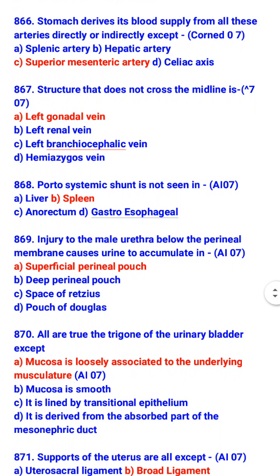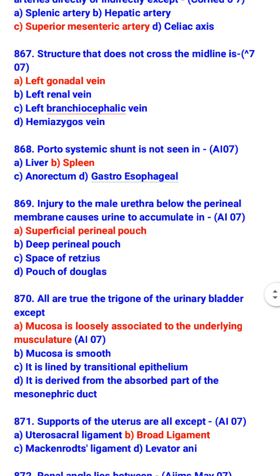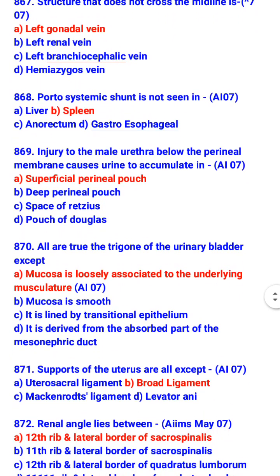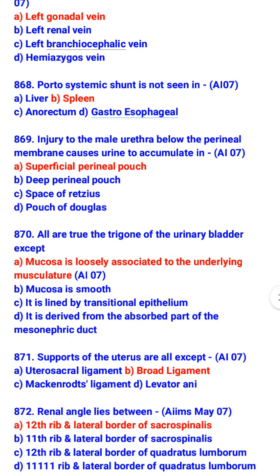Injury to male urethra below the perineal membrane causes urine to accumulate in the superficial perineal pouch. All are true about the trigone of the urinary bladder except mucosa, which is loosely associated to the underlying musculature. So, what is true about trigone of urinary bladder?